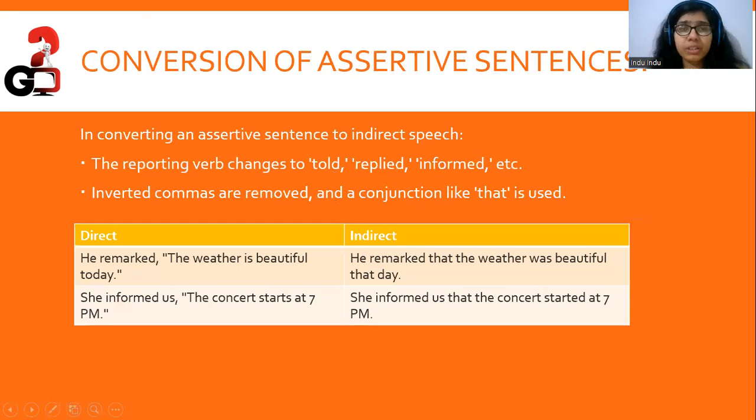Now, as we move further ahead, we have the comparison of assertive sentences. In converting an assertive sentence into indirect speech, the reporting verb changes to told, replied, informed, etc. Right? And inverted commas are removed and a conjunction like that is used. He remarked, "The weather is beautiful today." He remarked that the weather was beautiful that day. Right? She informed us the concert starts at 7 p.m. She informed us that the concert started at 7 p.m.